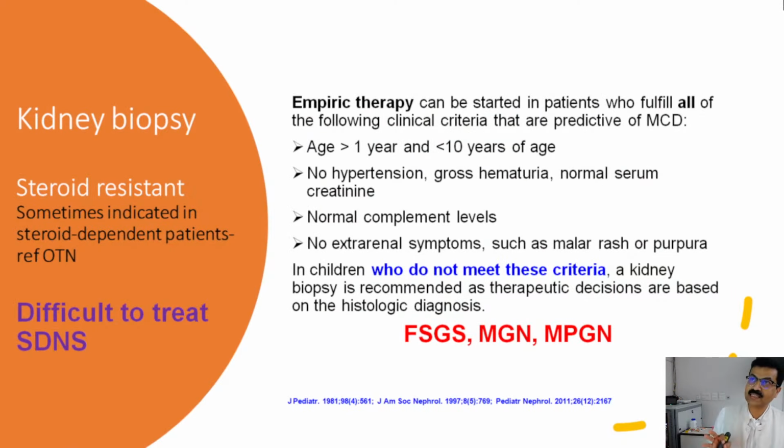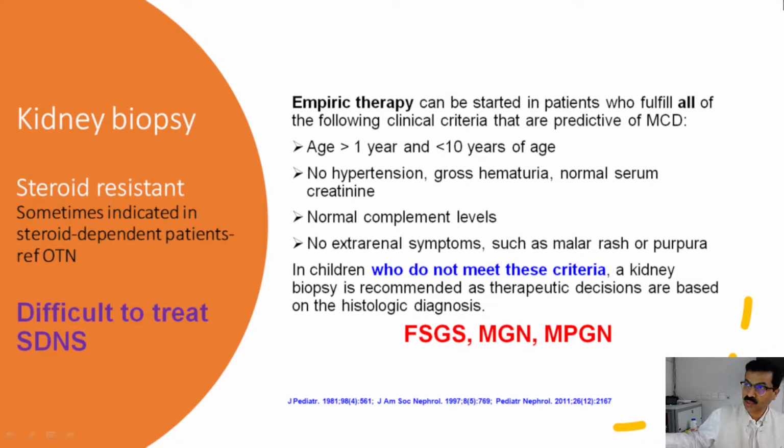So now the question comes. In day-to-day practice, we treat these patients with empiric therapy with prednisone, 6 weeks followed by 6 weeks. If the patient is between 1 and 10 years of age, with no hypertension, no gross hematuria, normal serum creatinine, normal complement level, and no extrarenal symptoms, then empiric therapy is definitely the choice.